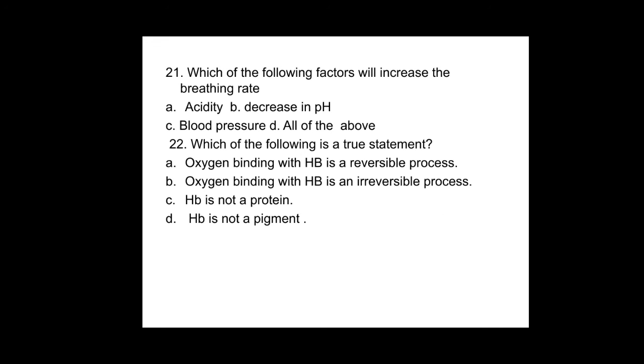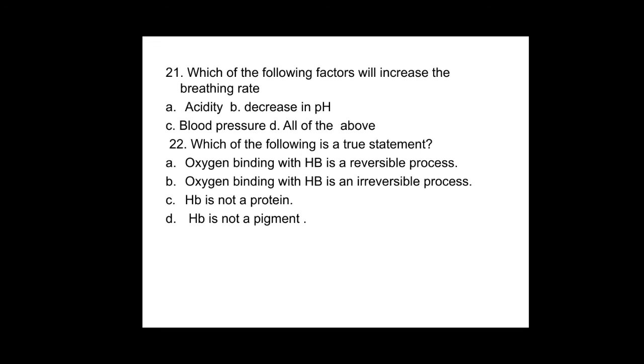21. Which of the following factors will increase the breathing rate? Option A, acidity. Option B, decrease in pH. Option C, blood pressure. Option D, all of the above. So the breathing rate is mainly increased when the blood pressure goes on increasing. So for 21 question, option is C.